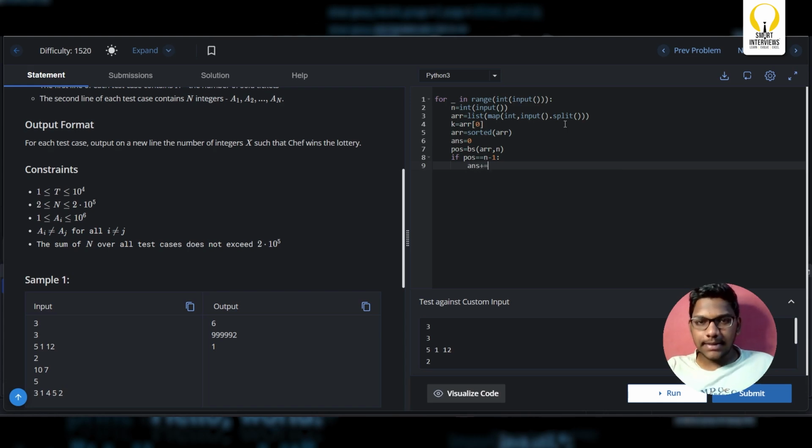So answer equal to 10 power 6 minus what will I write now? How many elements are there towards the right? Array of position minus array of position minus one, that's the number of elements you are having. Again, first, this is for the left part. This is calculating the answer for the left part.